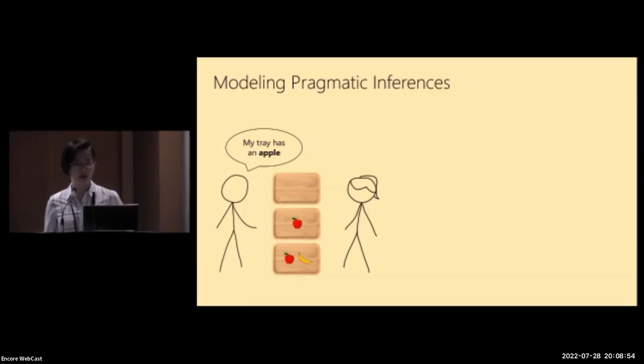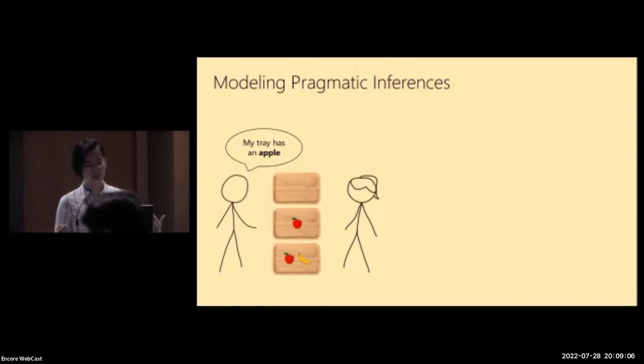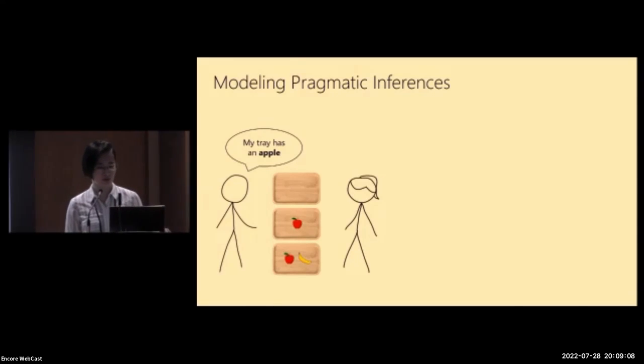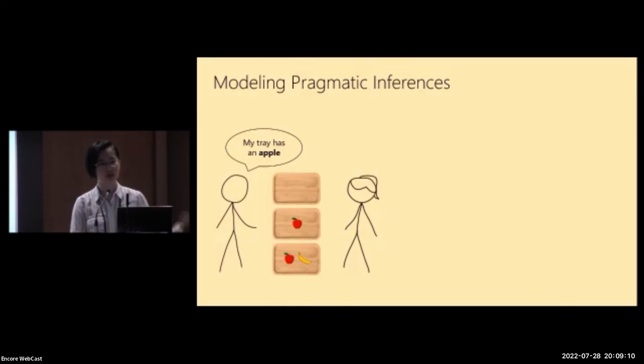So when humans communicate, we convey and interpret meaning beyond what's explicitly said. Here's a really simple example. Say two people are looking at some trays. A speaker tries to refer to one of the trays by saying, "My tray has an apple." But there are two trays which have an apple, so the listener has to try to figure out which tray the speaker's actually talking about.